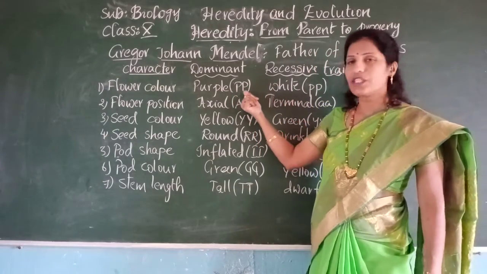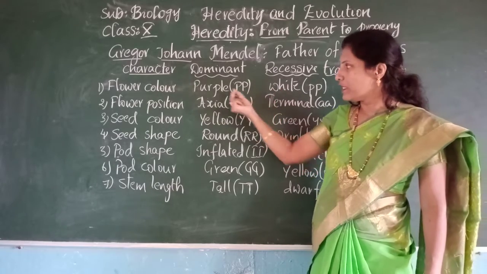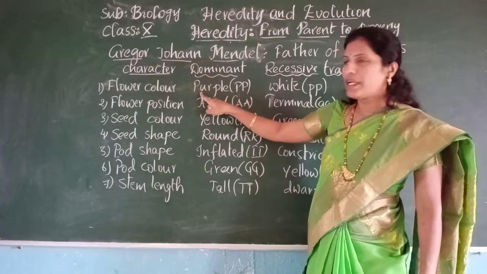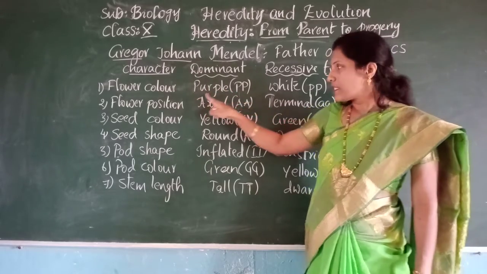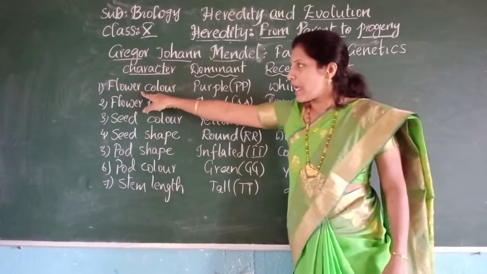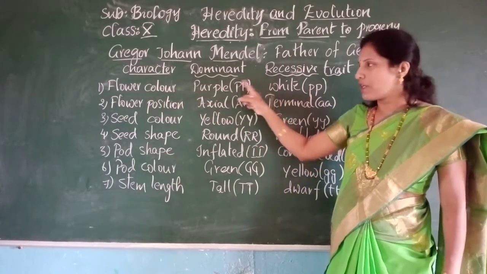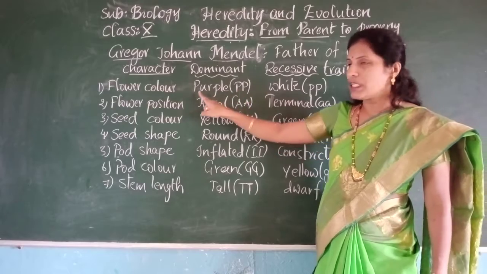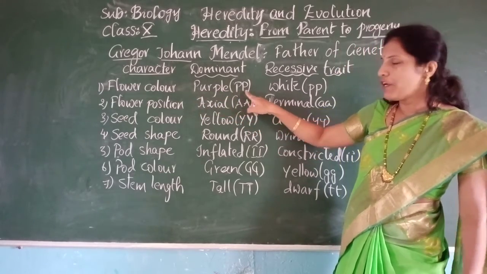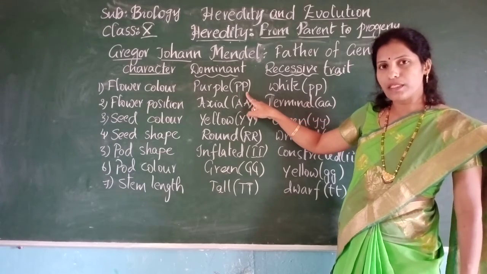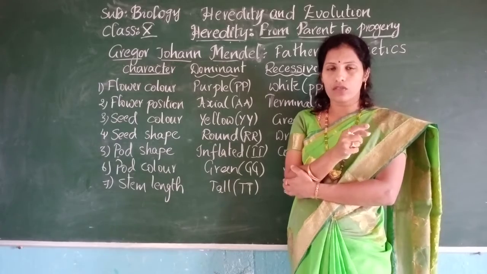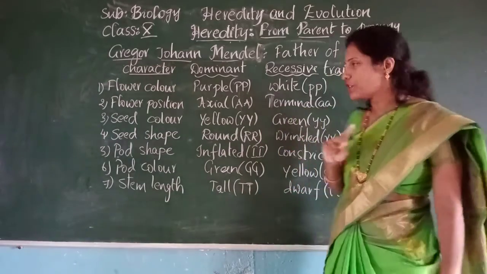Here, how we are writing capital P and small p: we take the first letter of the dominant character, and we use the same letter for the recessive character because the character is the same, but 2 contrasting forms are there. So the first letter of the dominant character is selected. For the dominant we use both capital P's, or in hybrids one capital P and one small p, which we will see in the monohybridization experiments.